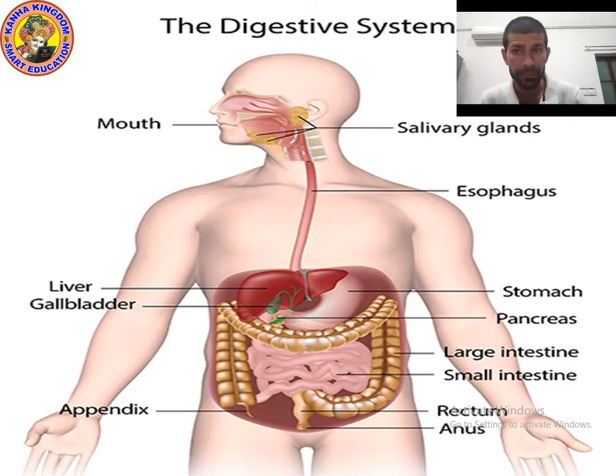What is pseudopodia? False feet. Amoeba surrounds the food with pseudopodia and then makes a food vacuole to engulf the food. In the food vacuole, the tiny particles are digested by digestive juices.